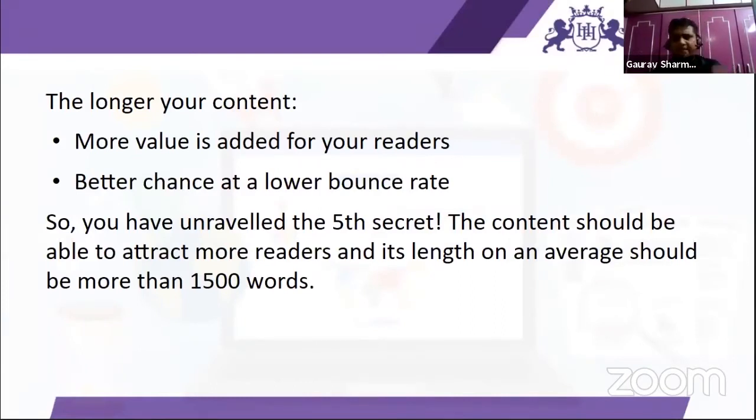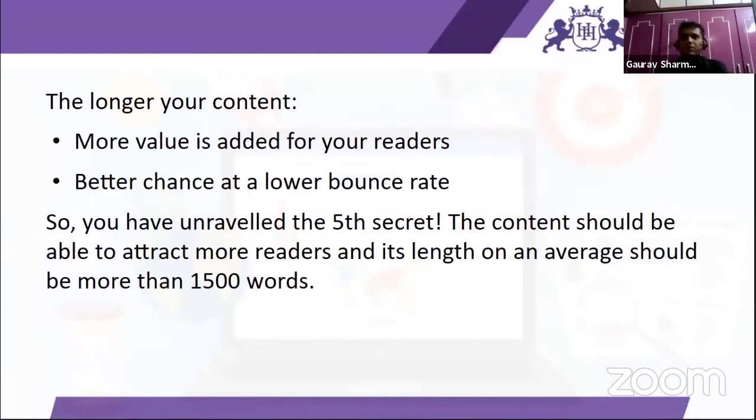Now what happens is, in case I visit any website and I do not interact on the website, it directly closes. That is considered a bounce rate. Because if you are working so hard to create content for your website, putting so much effort into it, you definitely do not want people to just open it and close it again. You want people to interact with your content.